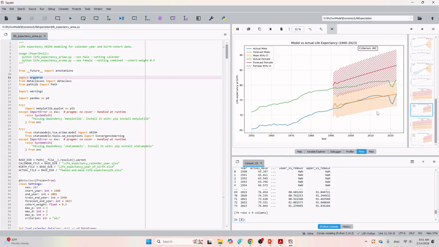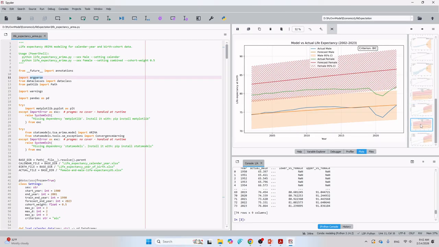You can see this forecast is using AIC, and this forecast is using BIC. Basically, looks like they're the same. If we check the enlarged graph, this is AIC, this is BIC. So the forecasting results are not affected too much by this criteria.